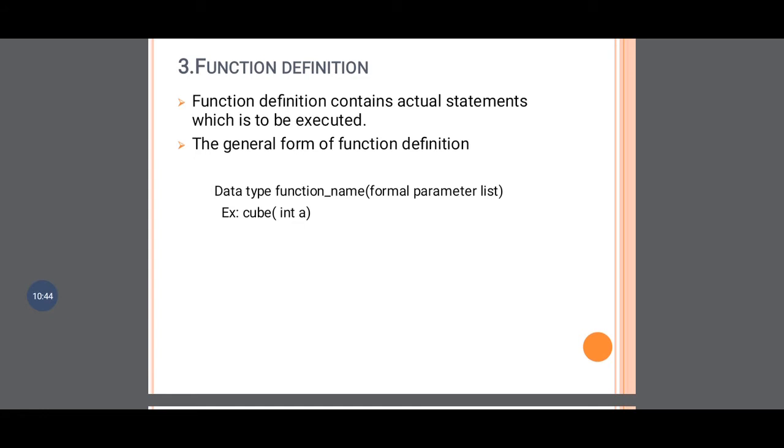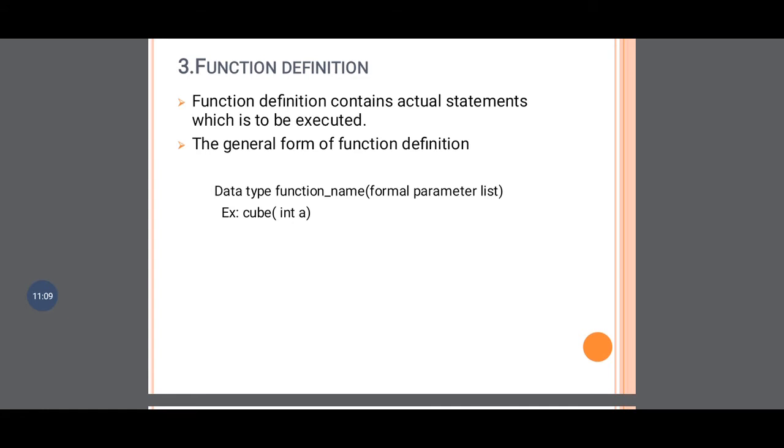Always keep in mind, we do not write these statements in the function declaration or function call. The function definition contains the actual statements which are to be executed. So the general form of function definition is given here: data type, function name, and the formal parameter list. See, here one part is coming, the formal parameter.